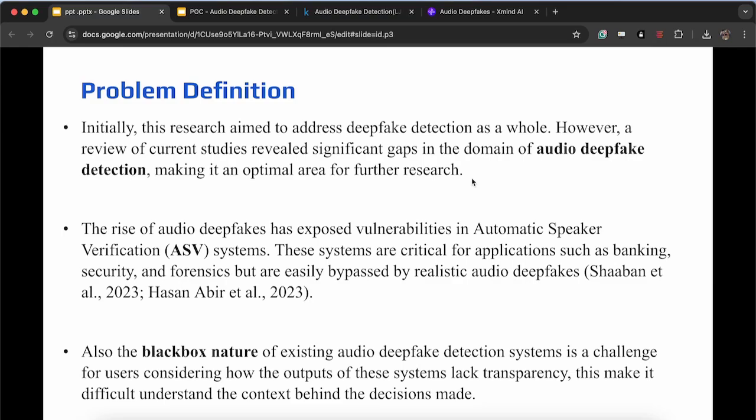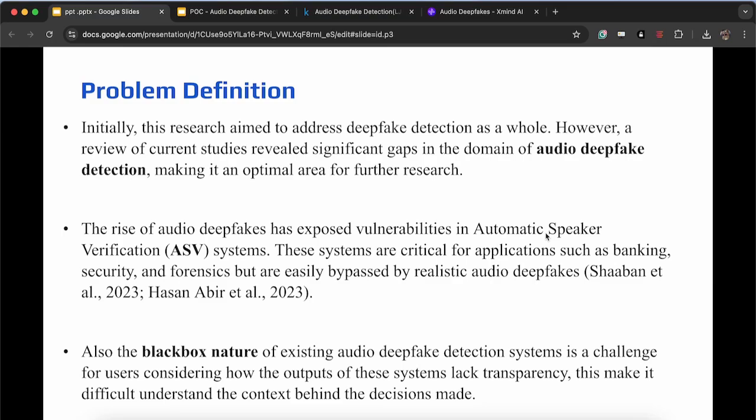When it comes to audio deepfake detection also, there are so many areas, but I chose automatic speaker verification systems specifically. Automatic speaker verification systems are used in bank applications or smart home devices.